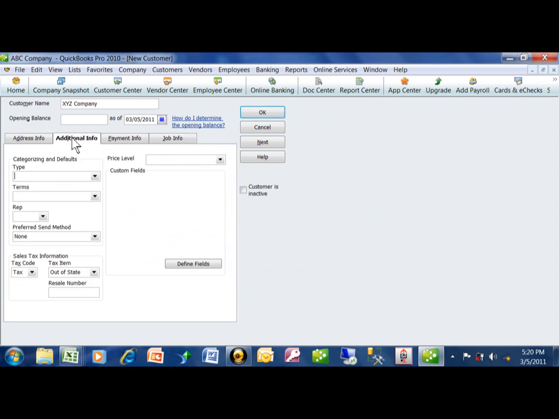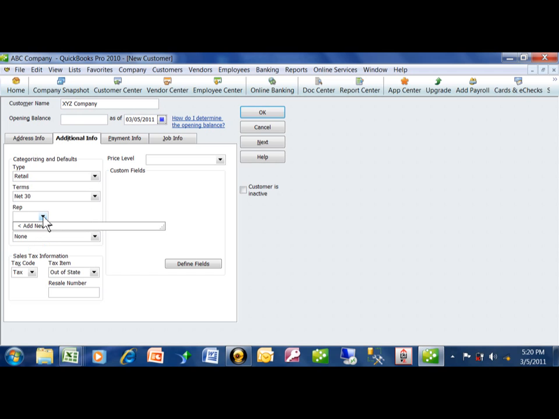So now we can put additional information in, like the type of customer. Now you can add to this list. Whenever it says add new there, you can just add right to that list if you wanted to. So let's say that's a retail customer. And let's say the terms. Now these terms are going to show up whenever you make an invoice. You can always change it on the invoice, but that'll be the default.